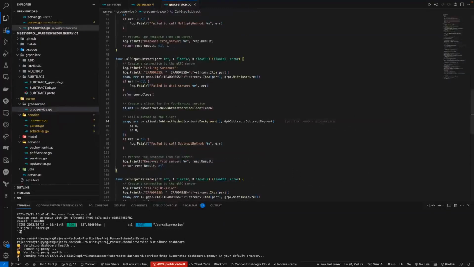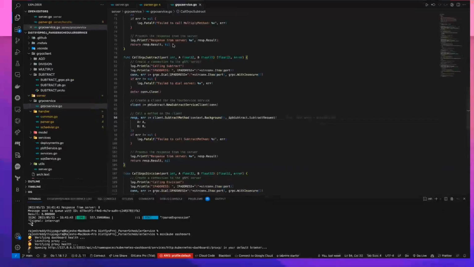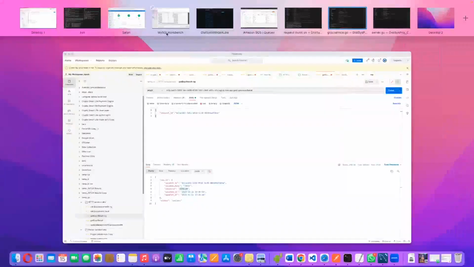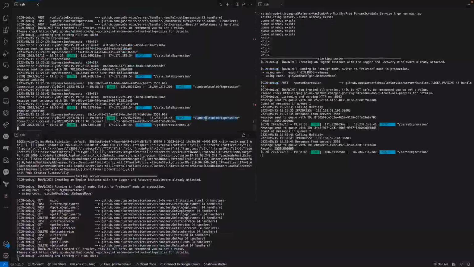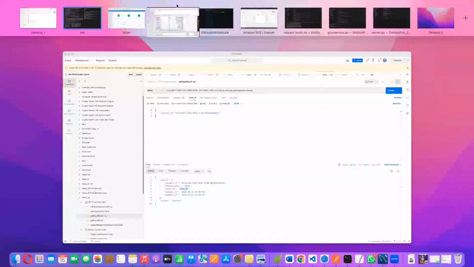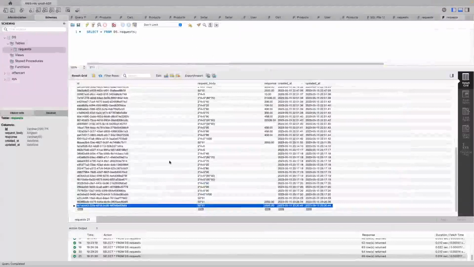So now the parser aggregates all these results and computes the final result. The scheduler computes the final result and puts it back into the outbound queue. This outbound queue will trigger the HTTP service for the update result of the expression, which will basically update the result in the database. So now the user request is served successfully. So we are handling the concurrency by segregating dependent and independent expressions, and doing the calculation of the independent first and then later the dependent.